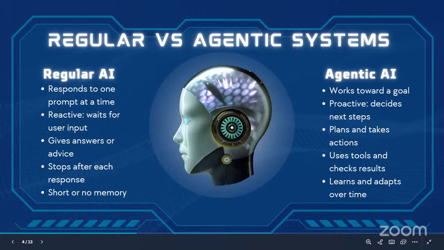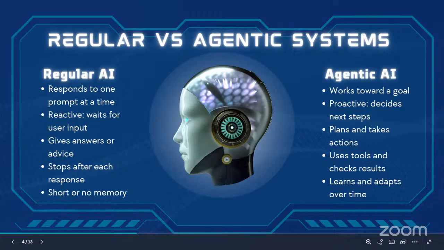Another major difference is memory. Regular AI often forgets past interactions once the session ends. Agentic AI can remember what it's doing, what has worked before, and what you prefer. So when we compare these two systems side by side, the key takeaway is this. Regular AI is designed to answer questions, while agentic AI is designed to achieve outcomes.